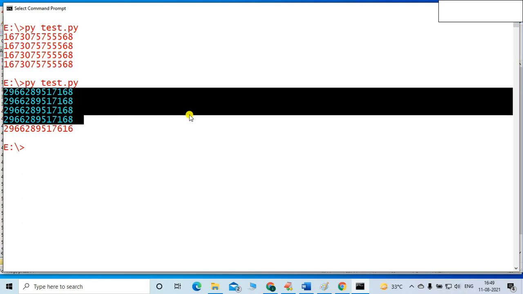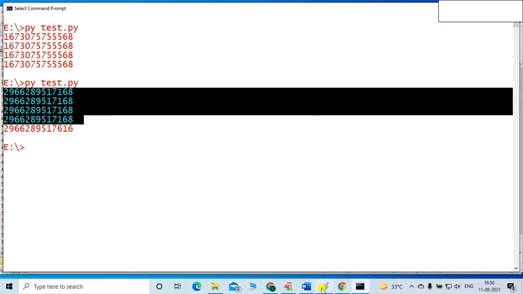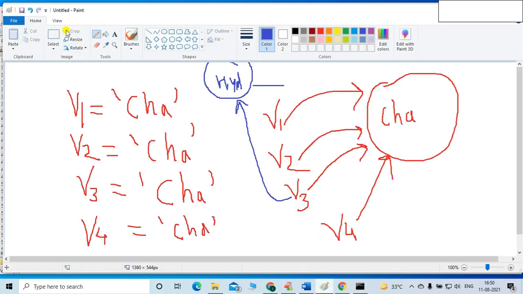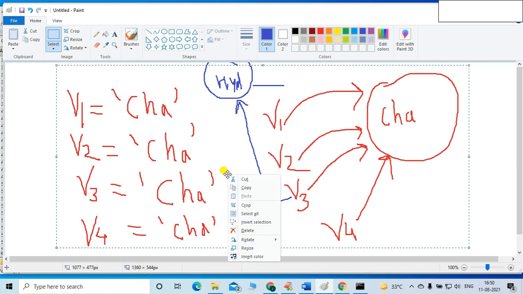So fundamental data types can be reused. That is what it means, friend, very simple. We can reuse the fundamental data types. I think it is clear to everyone, friends. This example is very clear. Let me take this example along with the code so there is no chance of confusion.